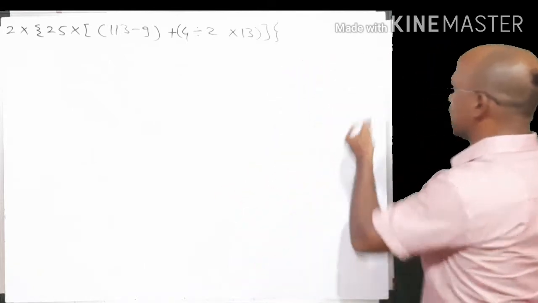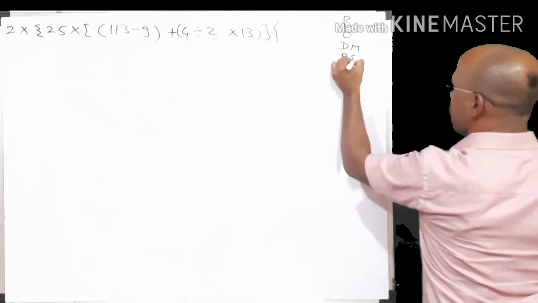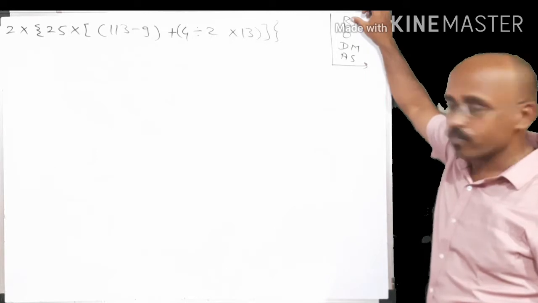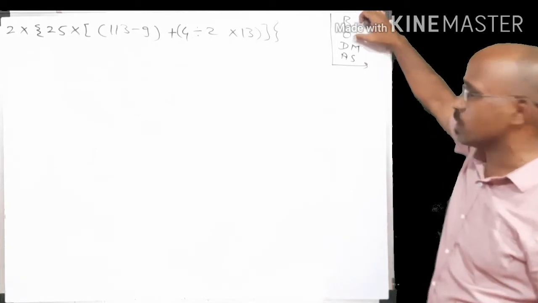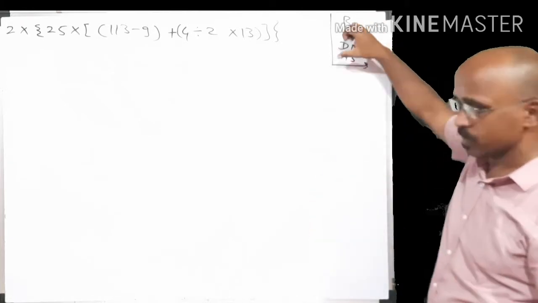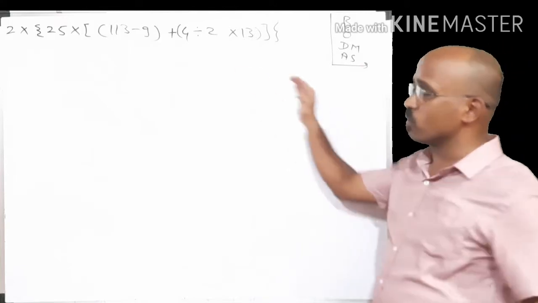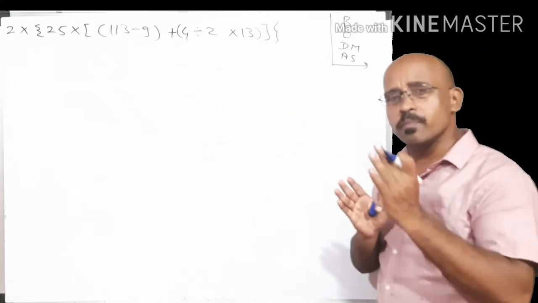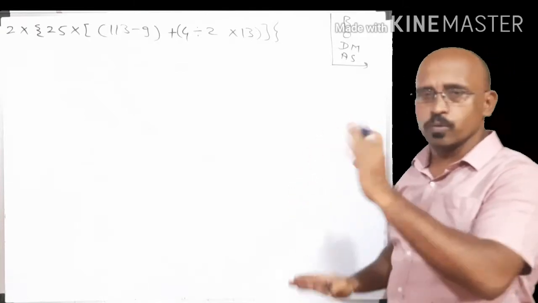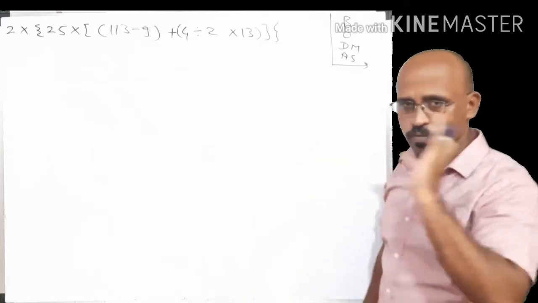Our rule of BODMAS is like this: B O D M A S. Bracket is having topmost priority. After that, order, division, multiplication, same priority. Whichever is coming on left, solve that first. Addition, subtraction, same priority. Whichever is coming on left, solve that first. But in the case of bracket, what to do? If there are two brackets, one on the left and one on the right, the leftmost we have to solve first.